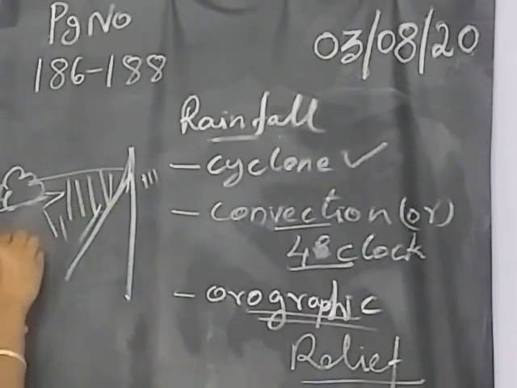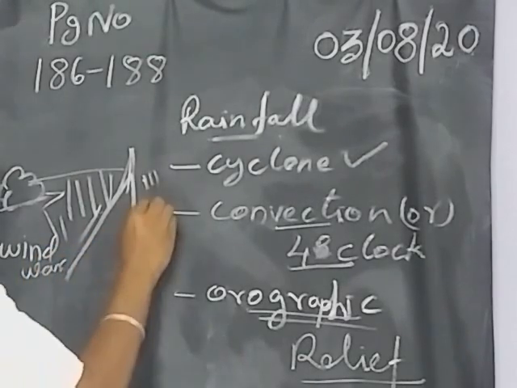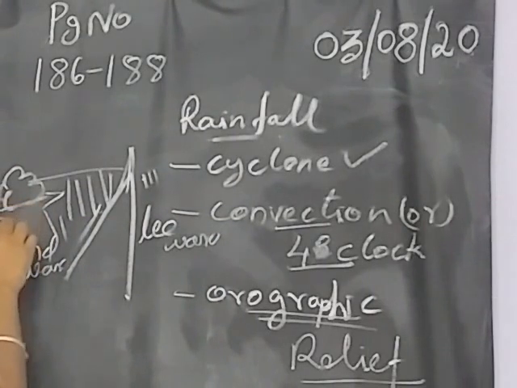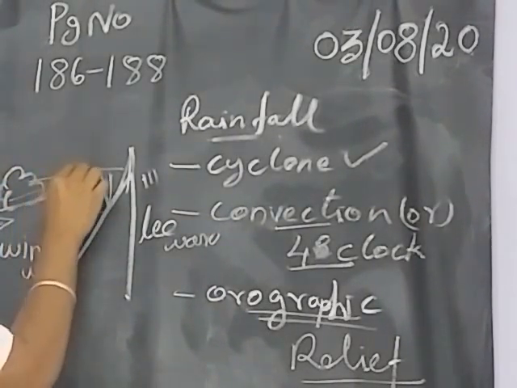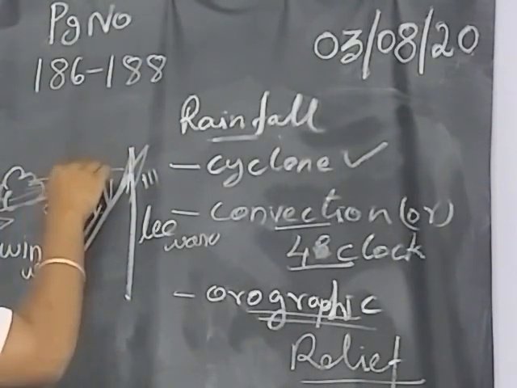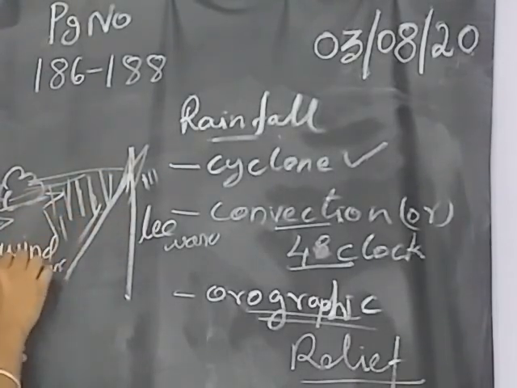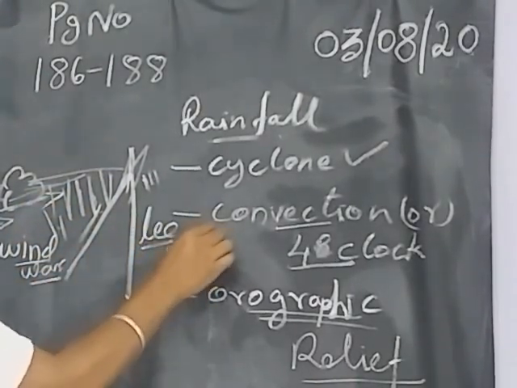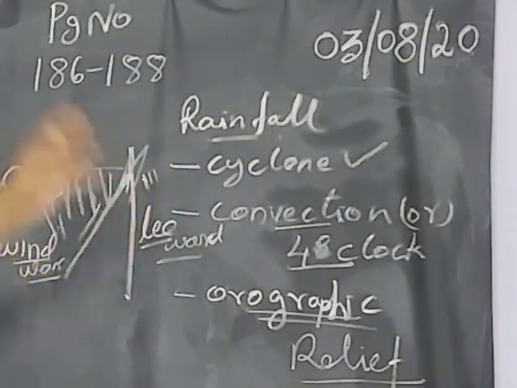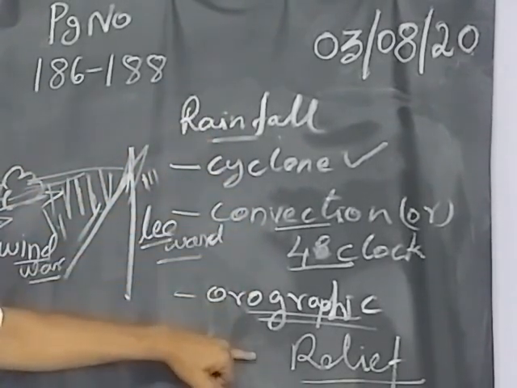This side is called windward. This side is called leeward. Because of the wind blowing in this direction, the clouds move towards this area. Because of the mountain barriers, it gives the rain here itself. On the opposite side, you get very little rain. So this side is windward and this side is leeward. So these are the types of rainfall we get: cyclonic rainfall, convection rainfall, orographic rainfall.